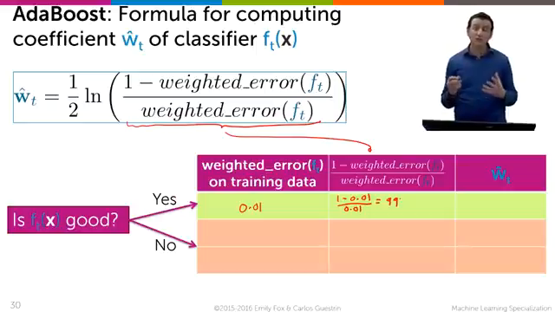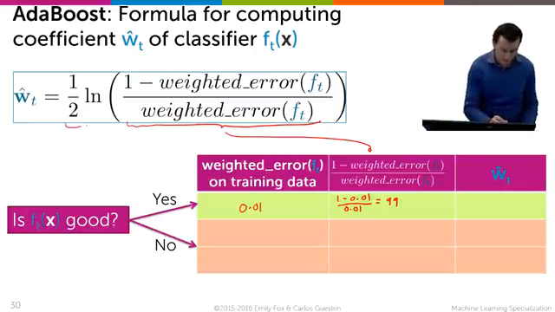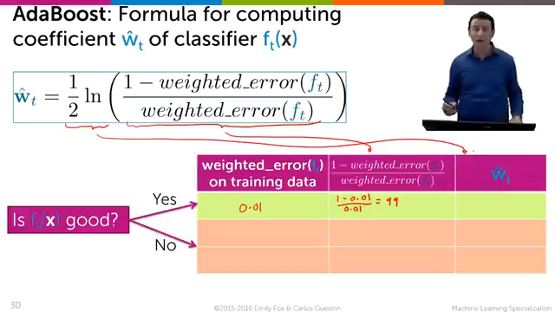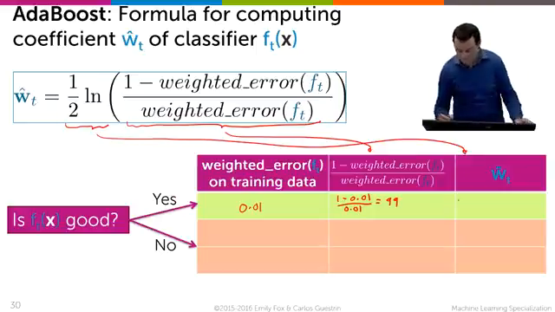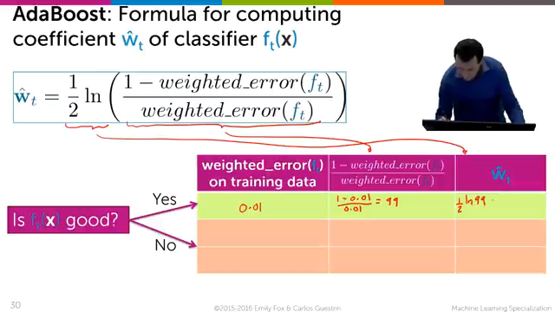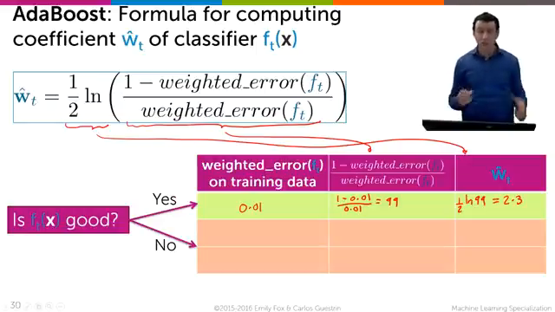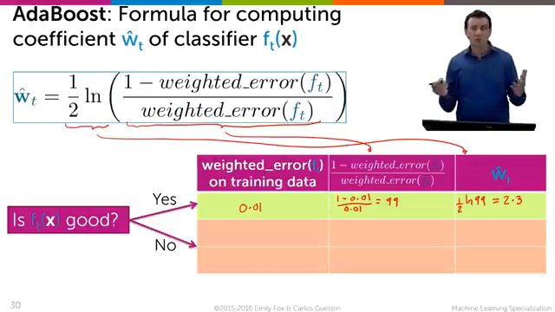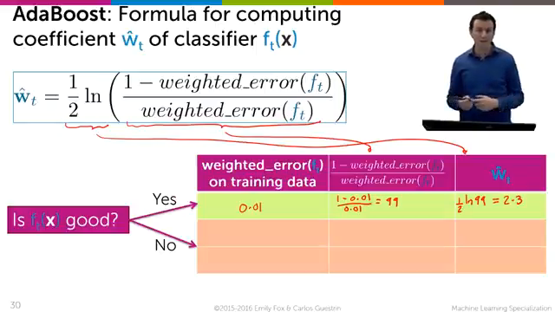Next, to compute W hat t, we take a half times the log of 99, and you get 2.3. So this was an excellent classifier, and we gave it a weight of 2.3, which is high.